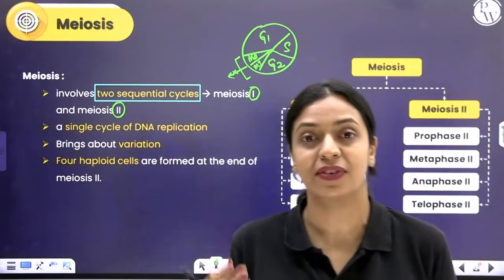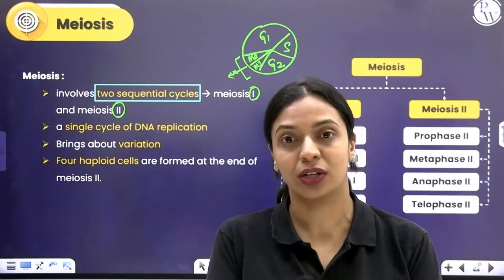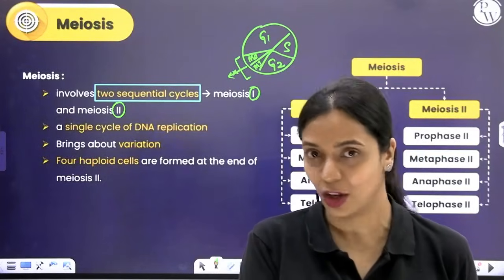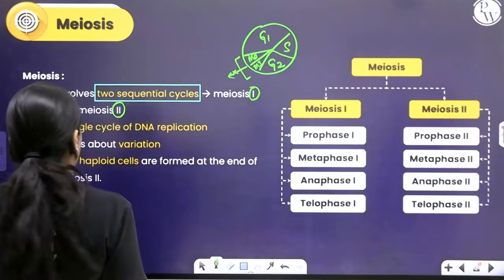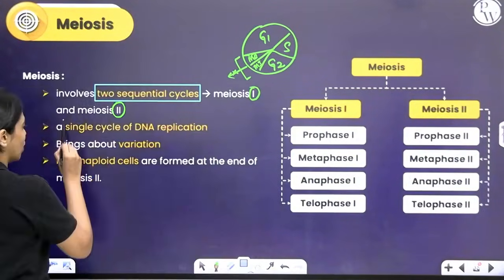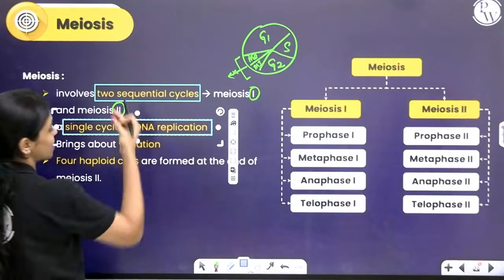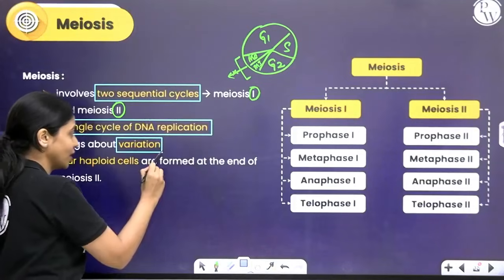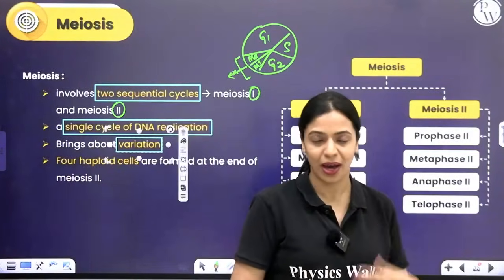The whole reason why we are doing this twice is because you want to reduce the number of chromosomes. If DNA replication happens there, what is the point? It cannot get reduced, right? So there will be a single cycle of DNA replication. Meiosis is very, very essential because that is what brings about variation in a population. How exactly it happens, I'll show you as we move on.